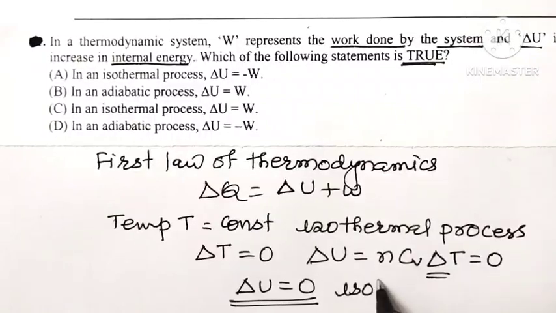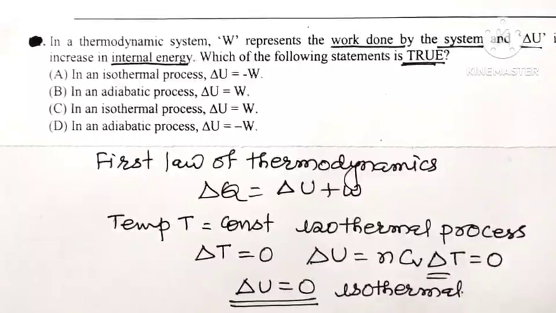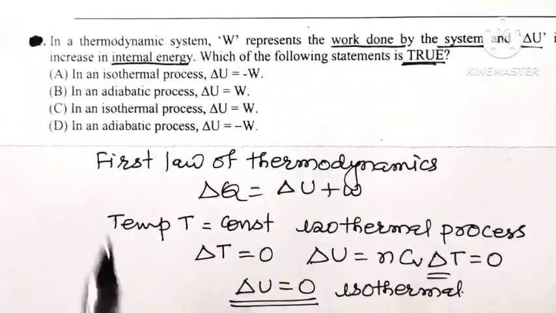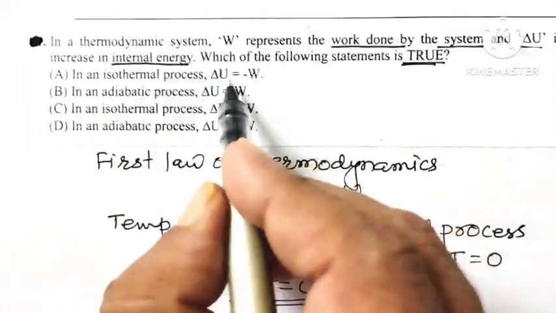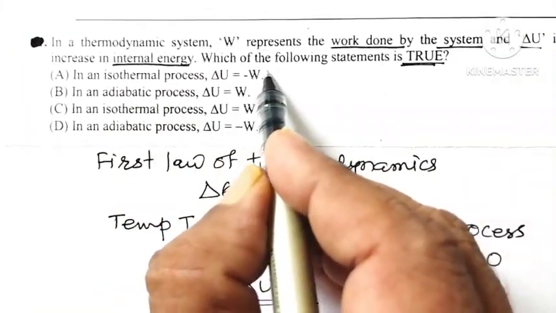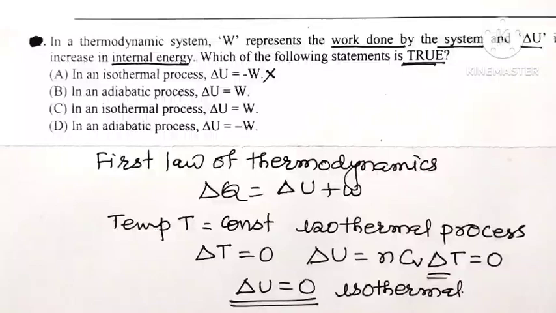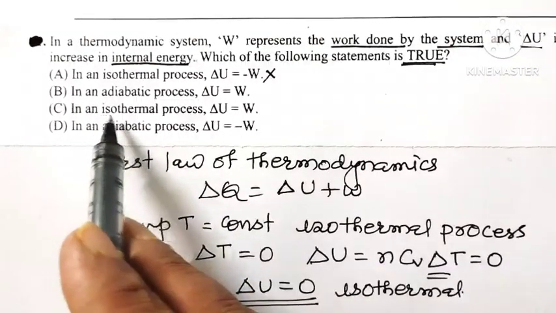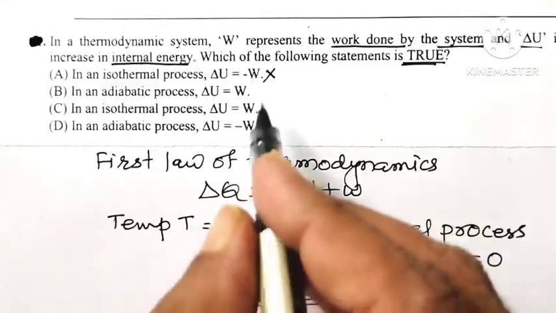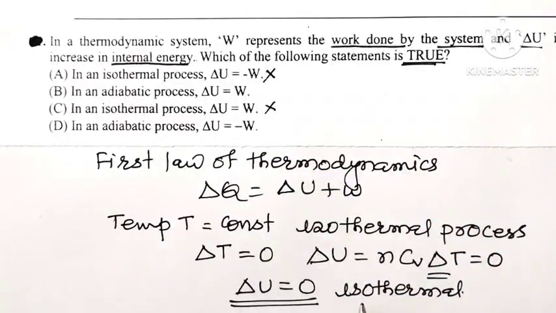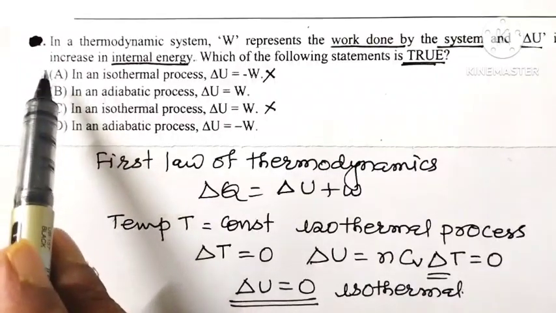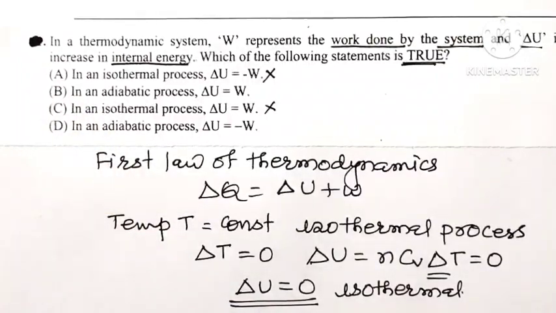So out of 4 options, in an isothermal process, delta U equal to minus W is wrong, because delta U, the change in internal energy, is 0. Again, delta U equal to W is wrong, because delta U must be 0 for an isothermal process. Means statements A and C are wrong for an isothermal process.